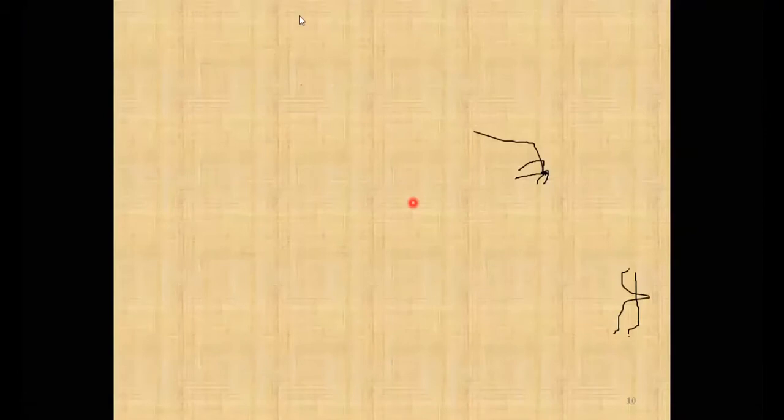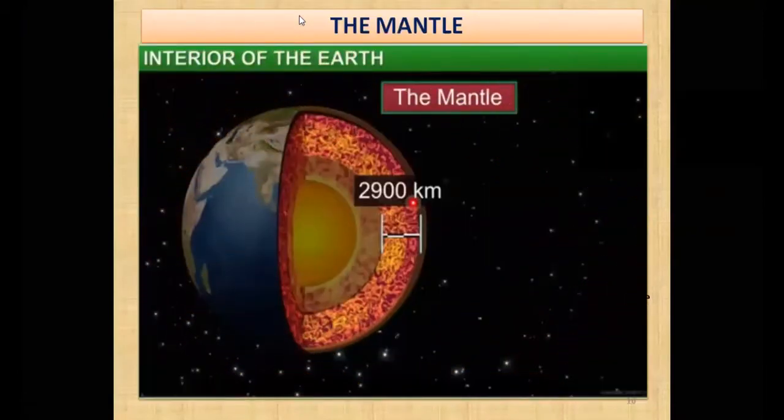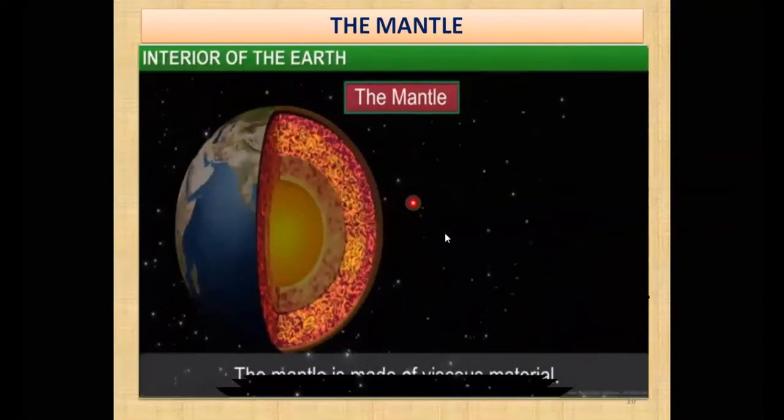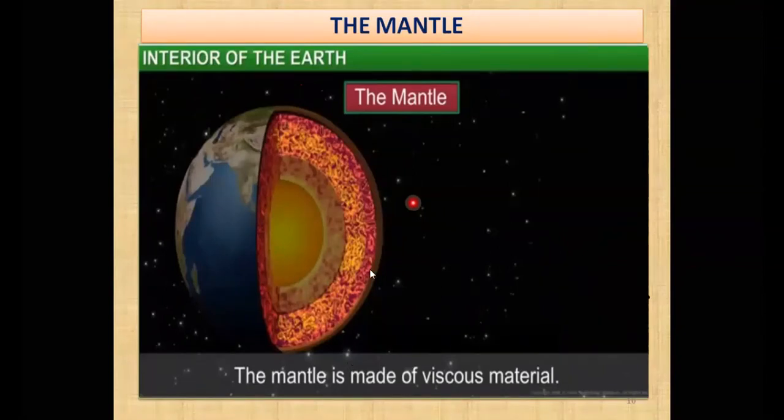So let us move ahead. The mantle, as you have seen in this figure, is made up of viscous material, which is quite like jelly, semi liquid, as I told you yesterday also. It is made up of semi solid material, and it is liquid also, like jelly. So this particular mantle can move, and this viscous material can move.